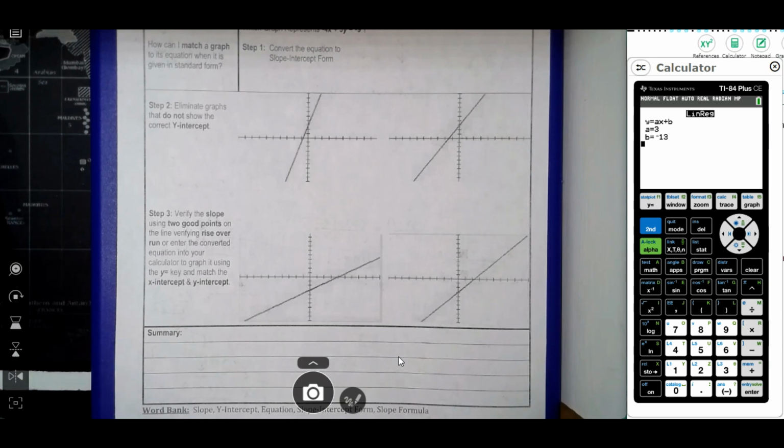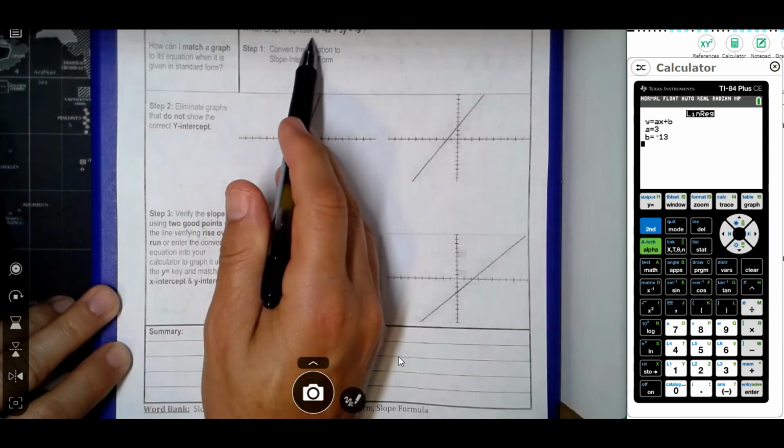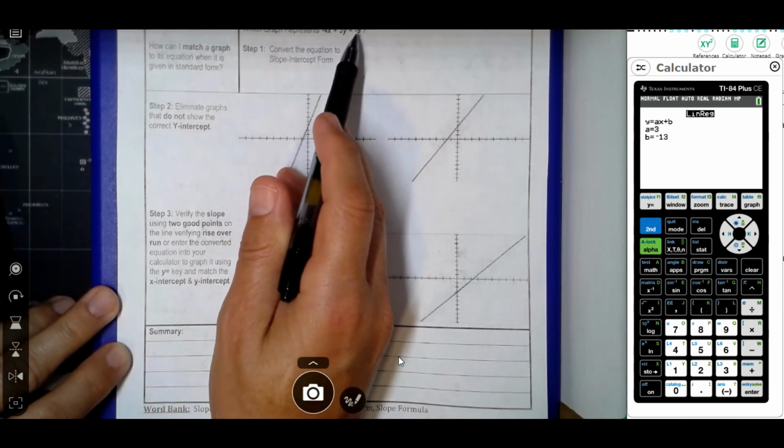This is our final problem. So notice this one says, how can I match a graph to its equation when it is given in standard form? So the first thing that we want to do is notice over here it says which graph represents negative 4x plus 3y equals negative 9.